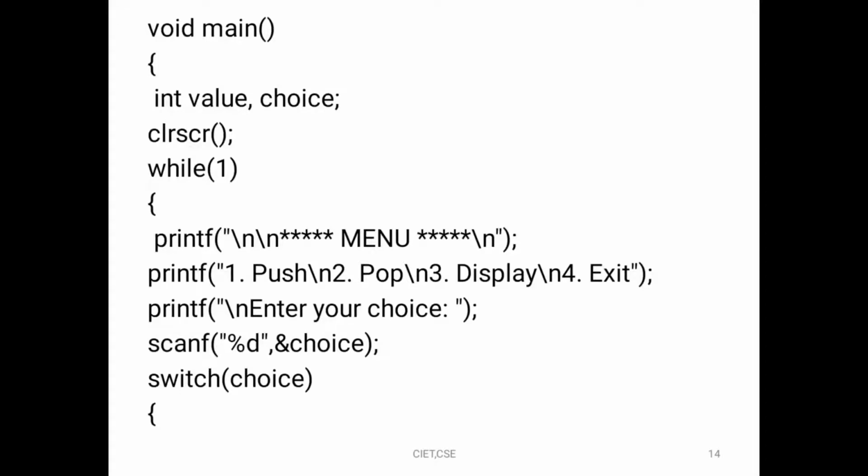Next, what operations can we perform on the stack? The first one is push operation, the second is pop operation, the third is display operation, and the fourth is exit operation. Here we pass the choice: one will execute push operation, two will execute pop operation, three is display operation, and four will exit from the program, that is, come out of the stack.